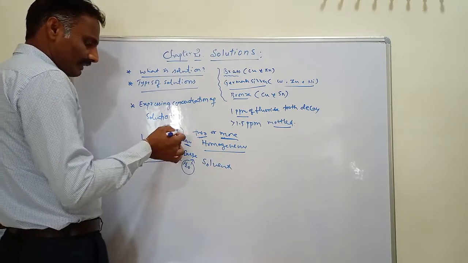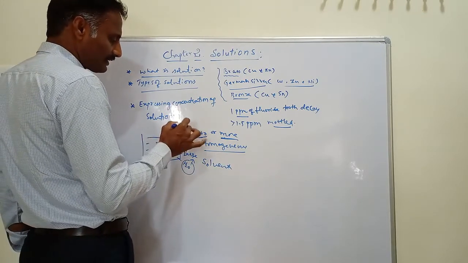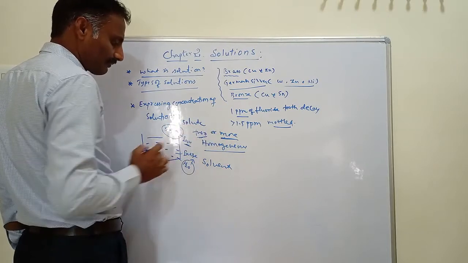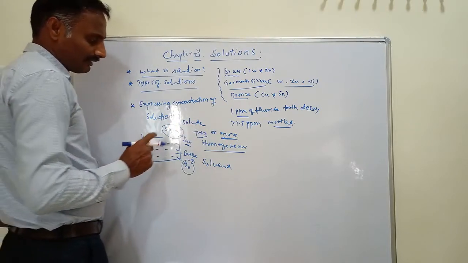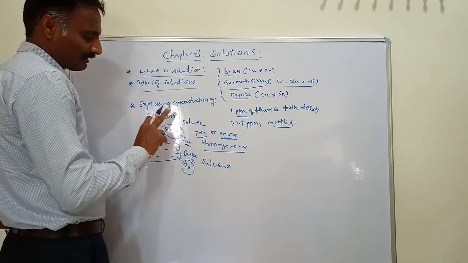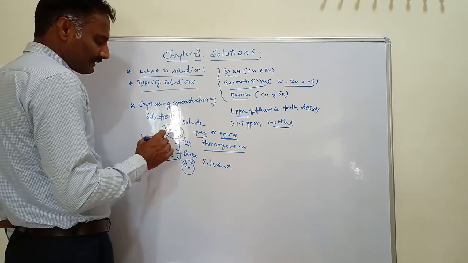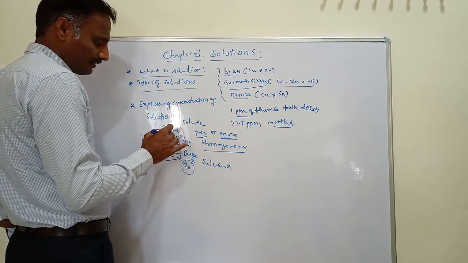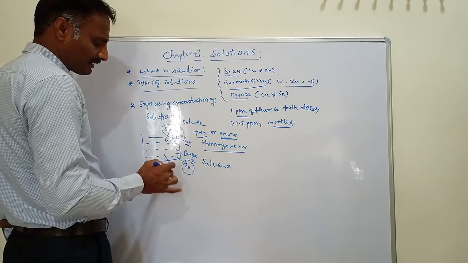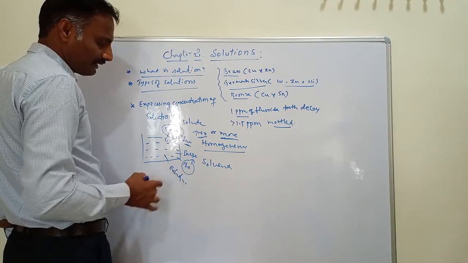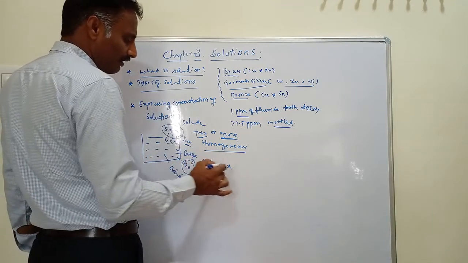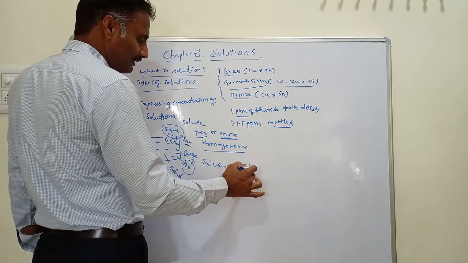And the component present in less quantity, sugar, is called the solute. Like that, a solution is a combination of solute and solvent. When sugar is added into water, it becomes a solution. And what is a solution here? A solution is a combination of solvent and solute.